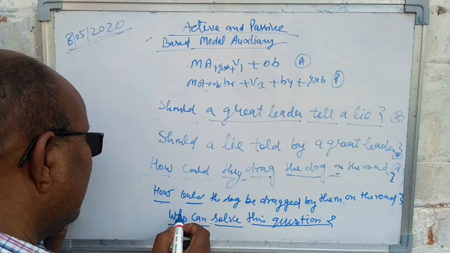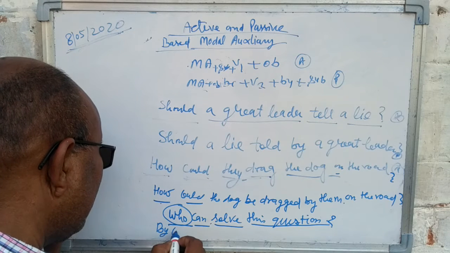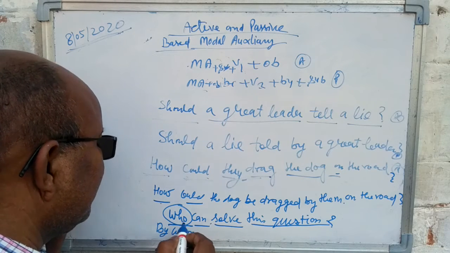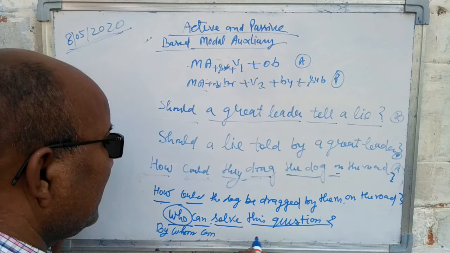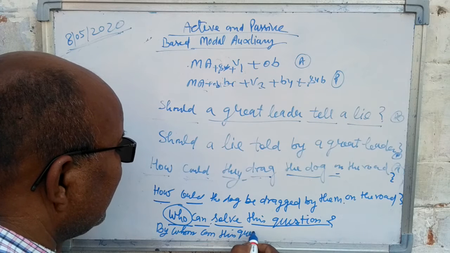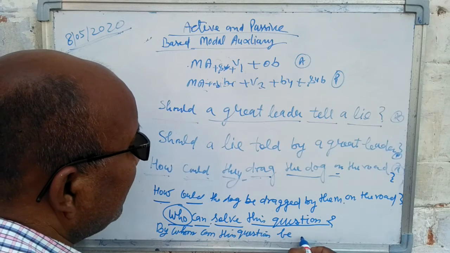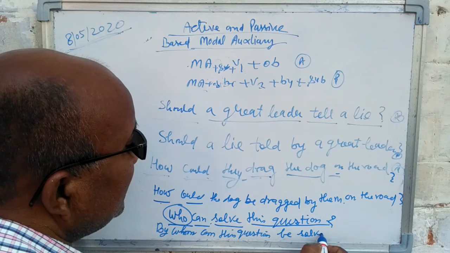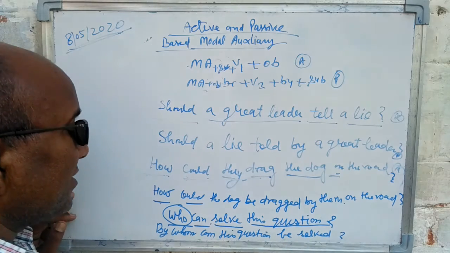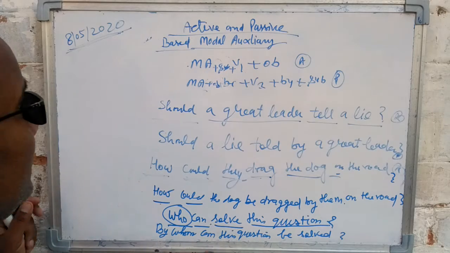How would you write? You will write by whom in place of who. By whom can this question be solved, the third form of solve is solved. Thus an interrogative sentence of active voice based on a modal auxiliary can be changed into passive voice.